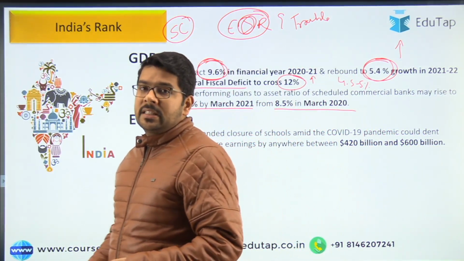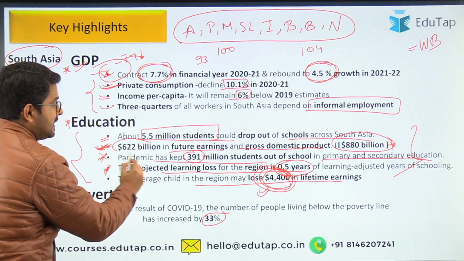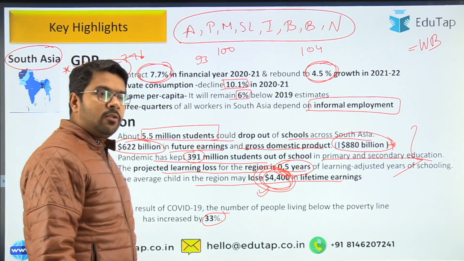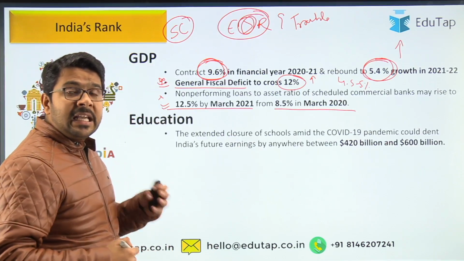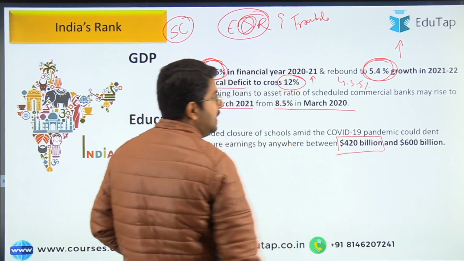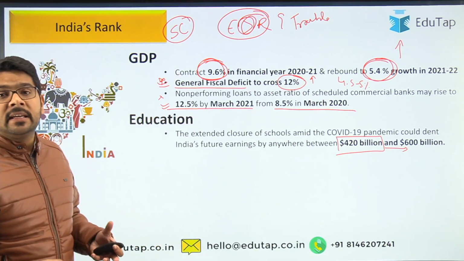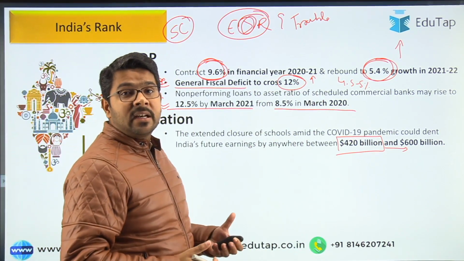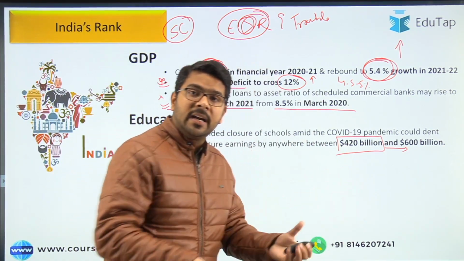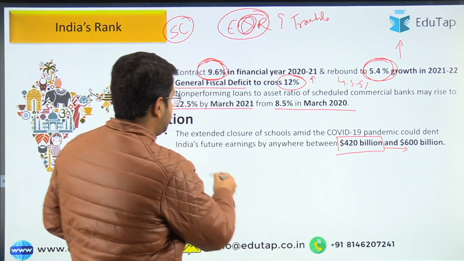Now there are also certain highlights regarding the education sector. As a region, we are expecting a loss of 622 billion because of the lockdown and the shutdown of schools and all those, whereas in case of India only, we are expecting a loss of 420 billion, which can go up to 600 billion. So India is the dominant player in the region which is facing the major crunch, or the major problem regarding the education sector, or the future earnings that were expected but have been hampered due to the COVID situation.